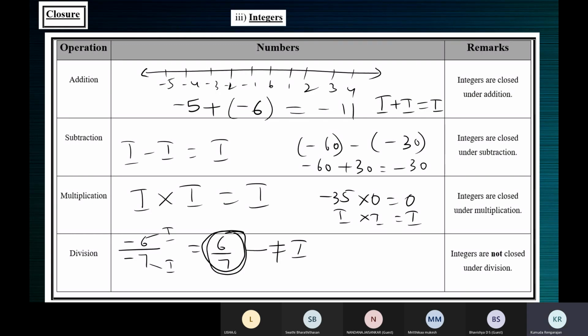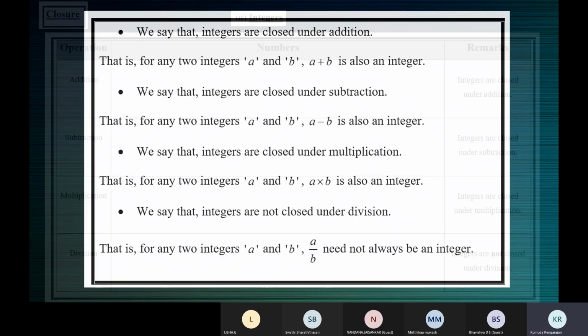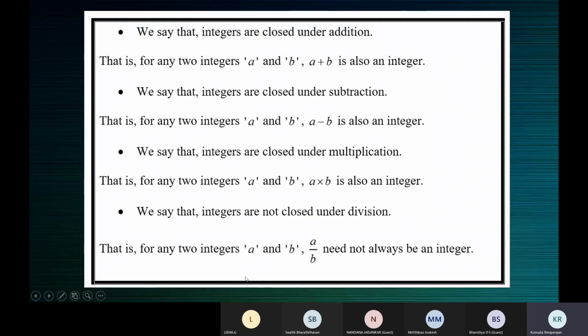So integers are closed under addition, subtraction, multiplication, and not division. Take a screenshot of this. This is just theory for you to understand better. When you write this, you will know how to express.